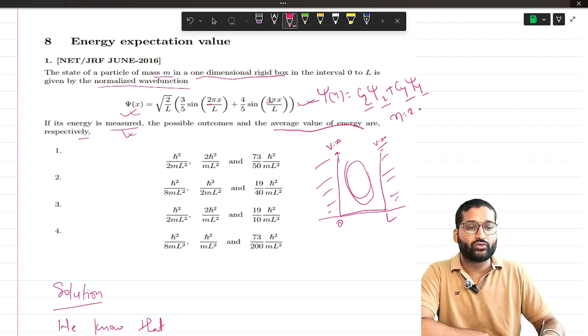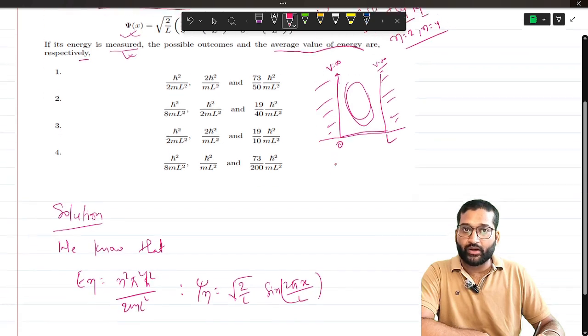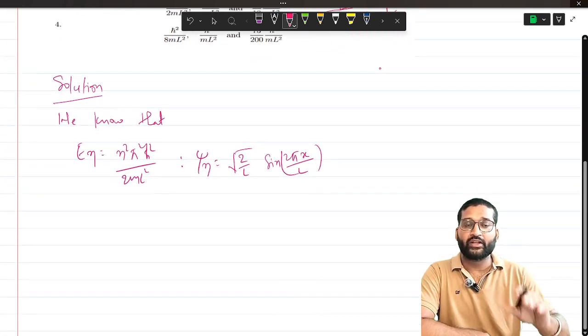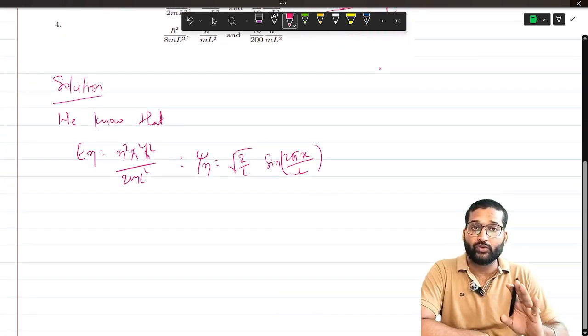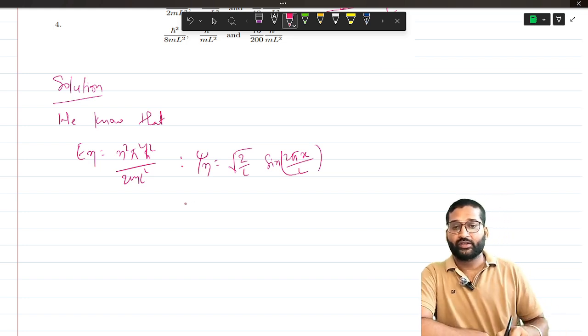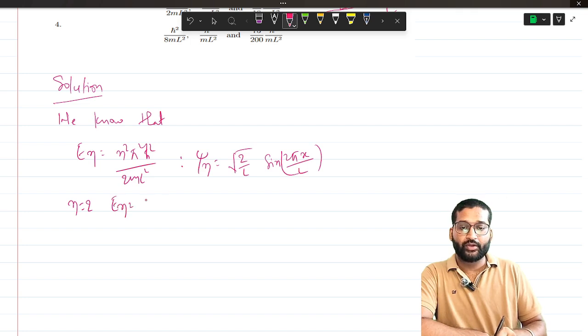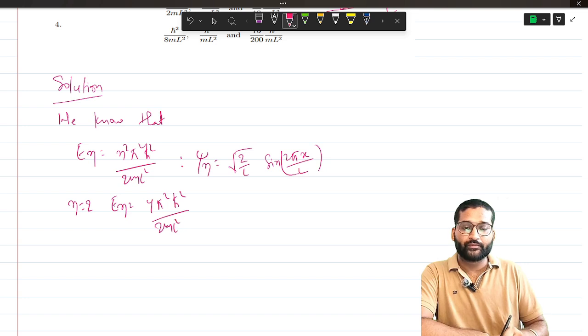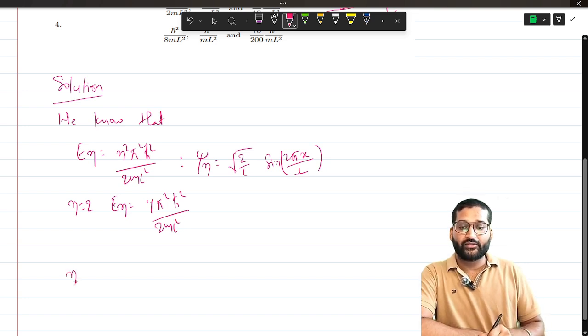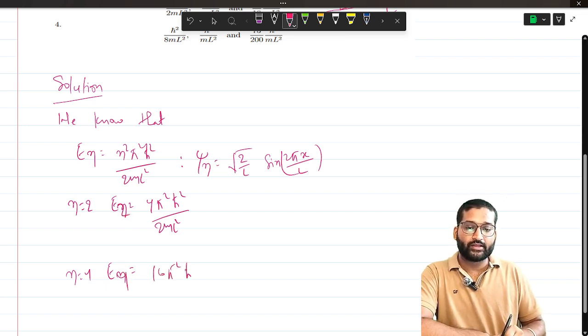So n is equal to 2 and n is equal to 4. When we take the expectation value, the particle can have two eigenenergies. For n is equal to 2, En will be 4 pi square h cut square by twice m L square, and for n is equal to 4, E4 will be 16 pi square h cut square by twice m L square.